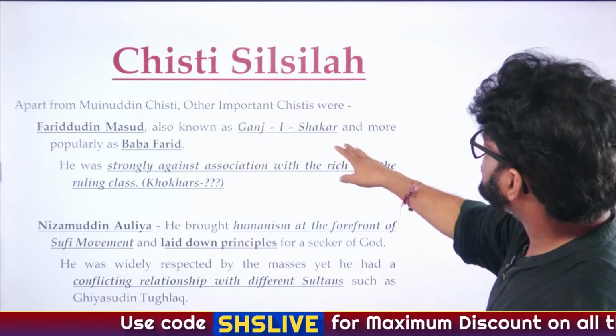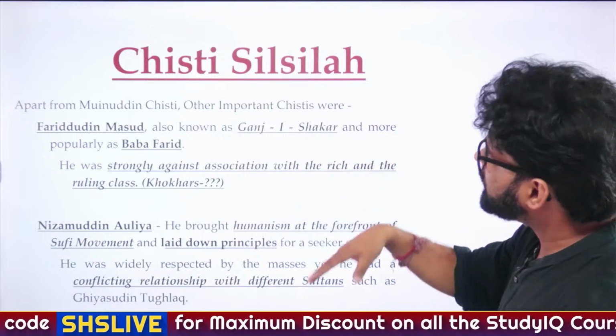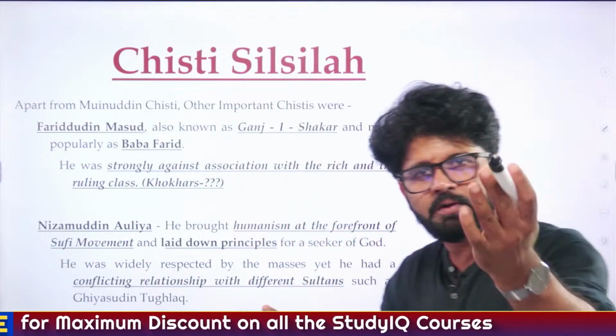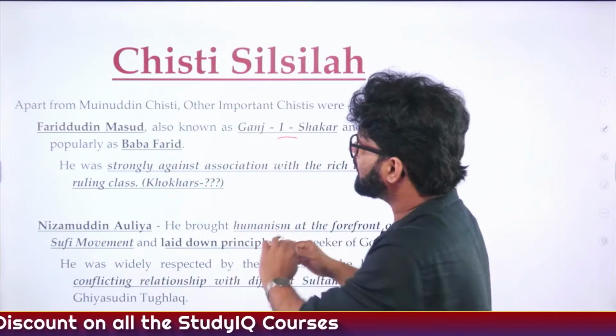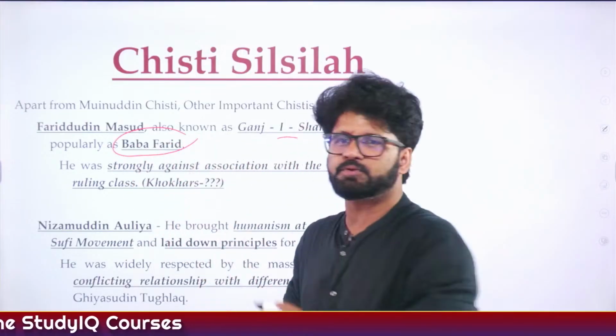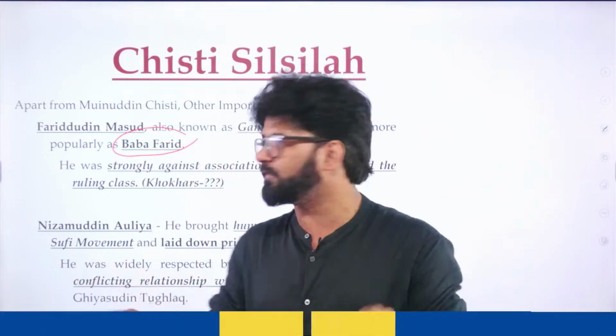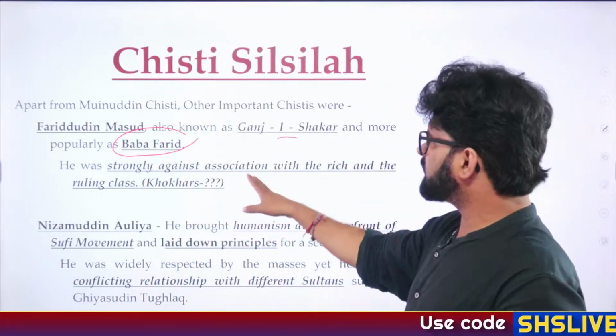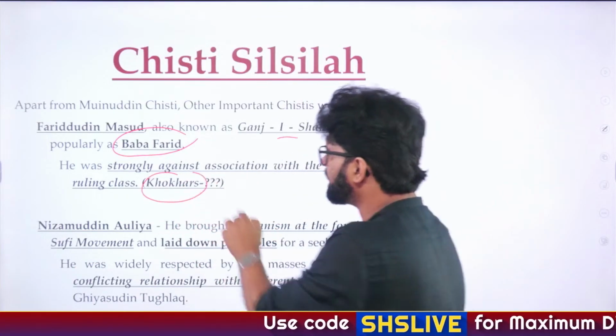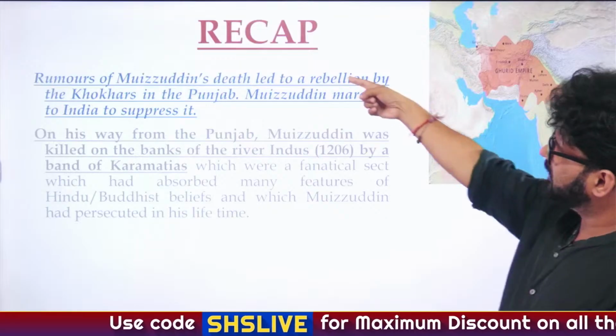So apart from Muinuddin Chishti, other important Chishti, Fariduddin Masood, tongue twister, Ganj-e-Shakar, Baba Farid, so many names, but they are same, not different. He was strongly against association with the rich and ruling class. Khokhars. Do you remember Khokhars? If you want to remember Khokhars, do a recap.